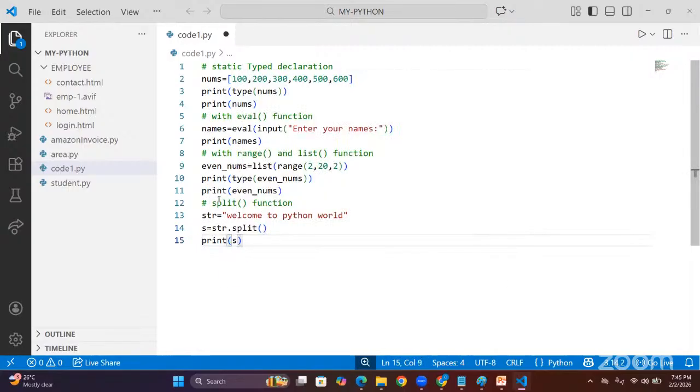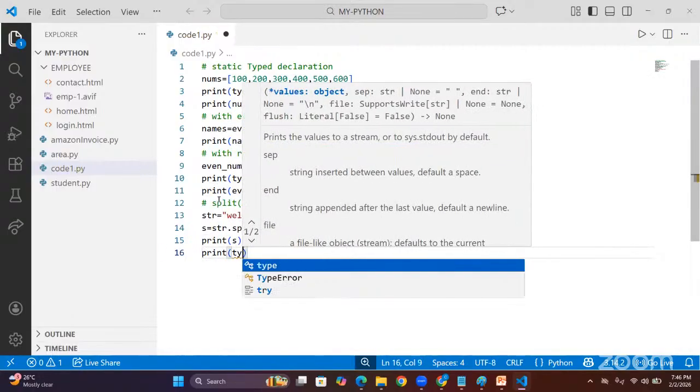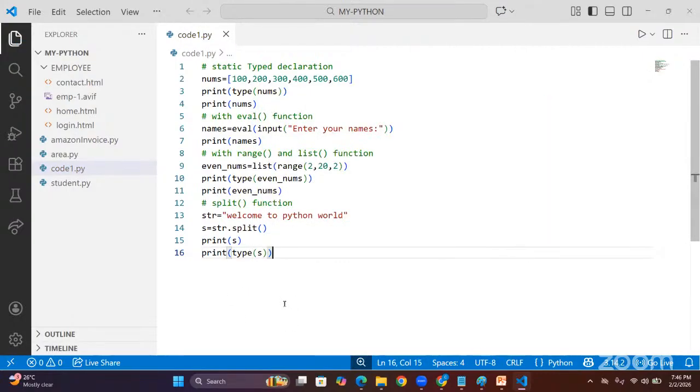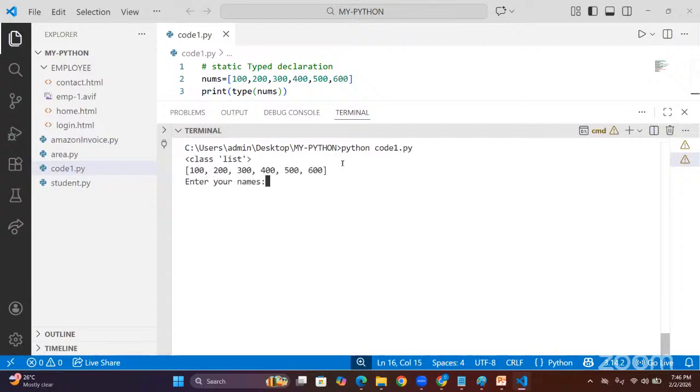And you can even do type of s. Okay, it is a list object. Clear? So we can create a list with static typing, the eval function, the range function, and the split function, sir. So four ways we are creating the object for our list. Here I am giving only two objects, sir, and we can give more than two also.